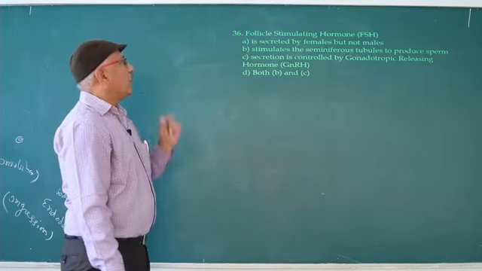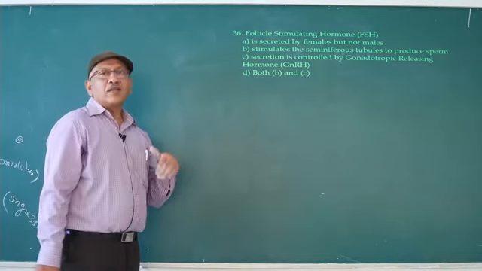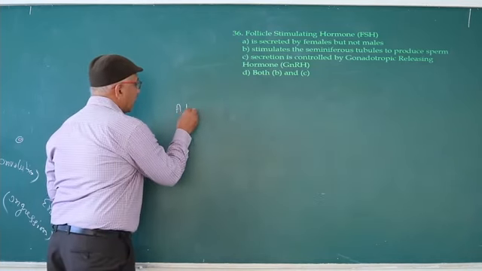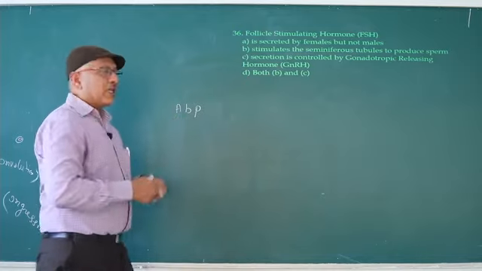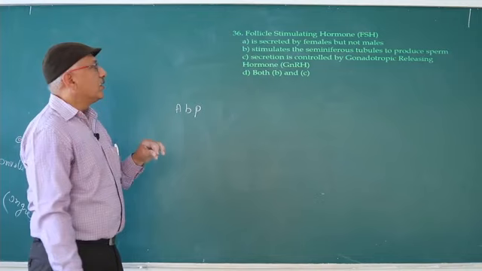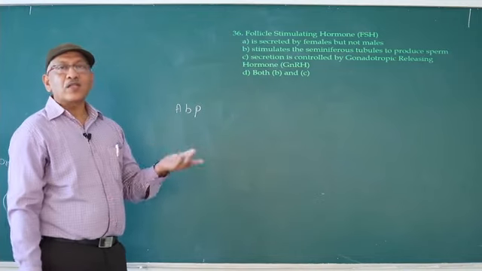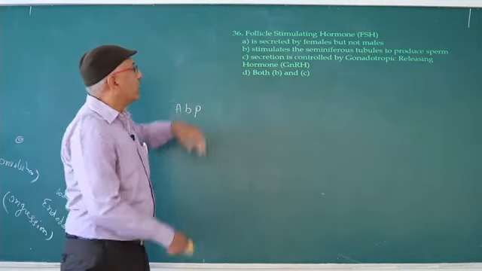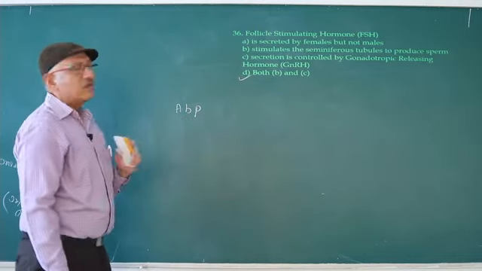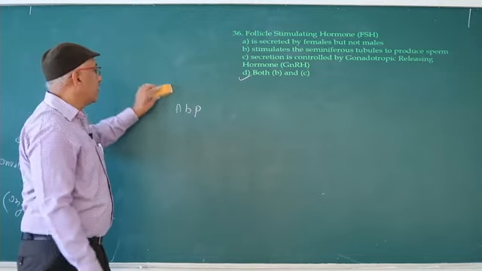Why? The follicle stimulating hormone stimulates the Sertoli cells. Sertoli cells release androgen binding protein. So in presence of androgen binding protein, androgen attaches, so it is responsible for the production of sperm indirectly. That's why answer is D, both B and C. So 36 is D.